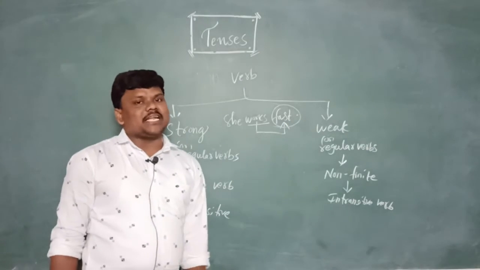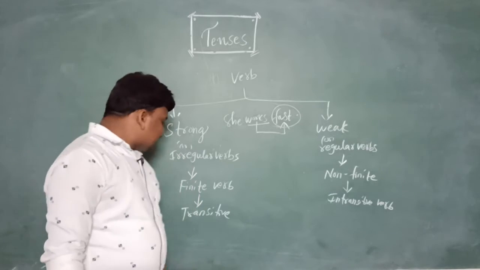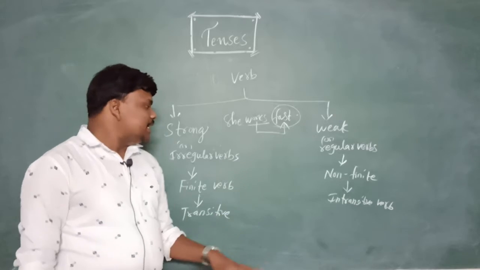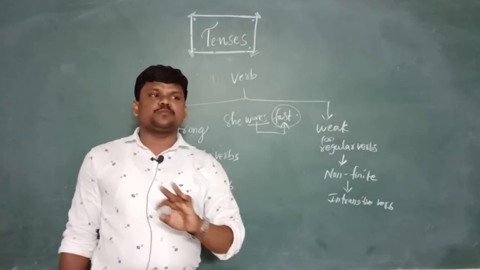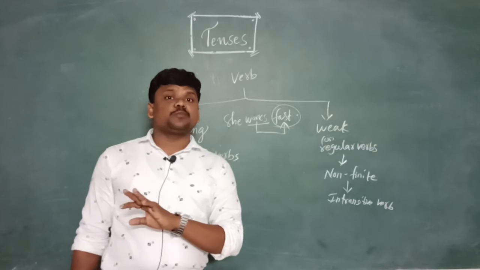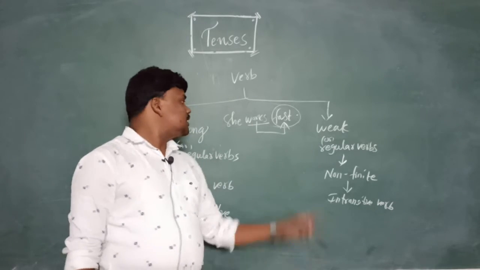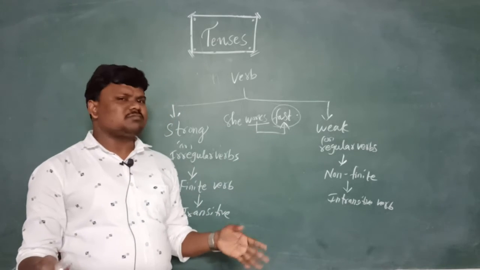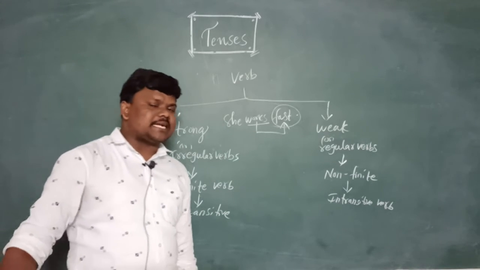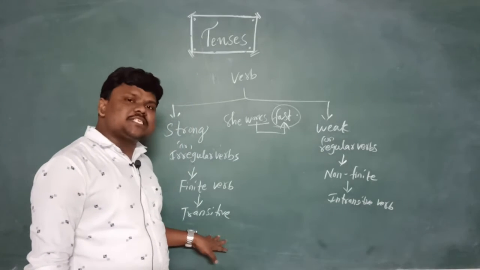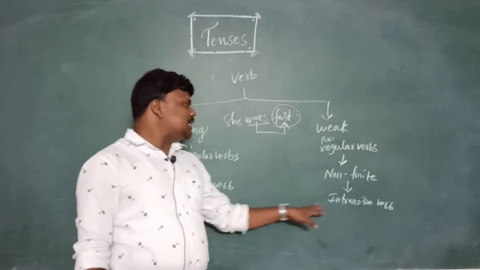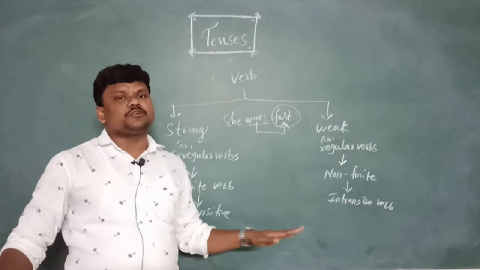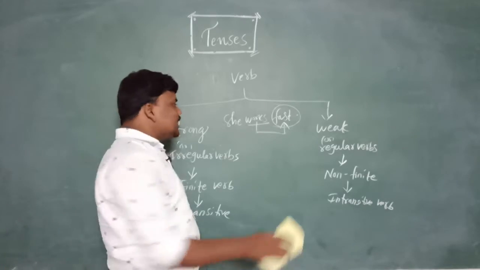These two are very important in active and passive forms. Only transitive verbs can be written from active to passive voice. Intransitive verbs cannot; it is not possible to write passive forms. For example, she works fast: fast is not worked, not suitable. So only transitive verbs have passive forms. Intransitive verbs don't have any passive forms. Hope you understand.